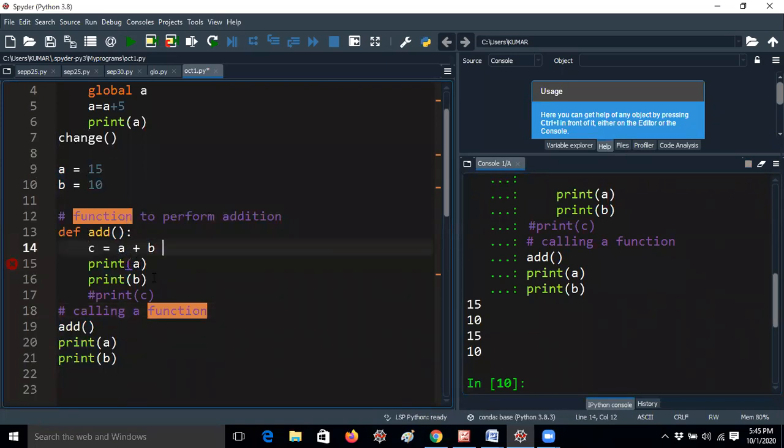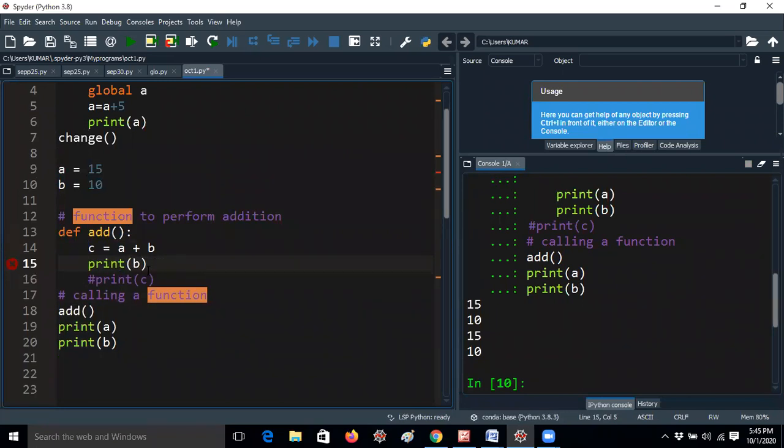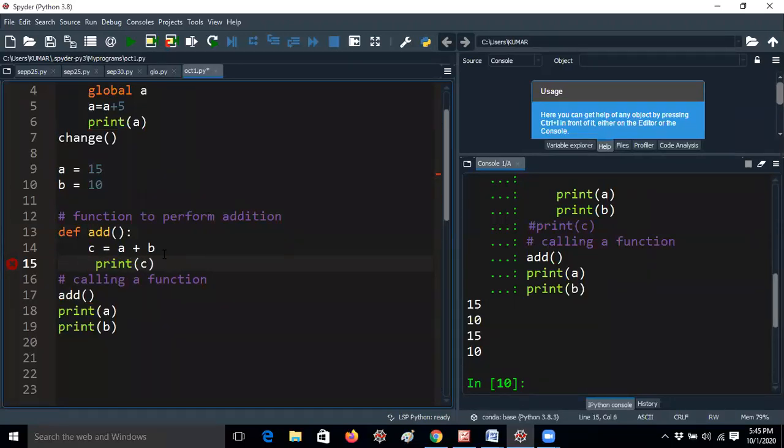For example, here I am giving print c. It is giving an error again, but it's not an error actually guys, please don't worry. One minute. So here I am giving c equal to a plus b, print of c. Here I am declaring c, so c is a local variable in the add function. That means you can print the c value here, but you cannot print the c value here because c is not a global variable. That is the difference you have to understand, guys.